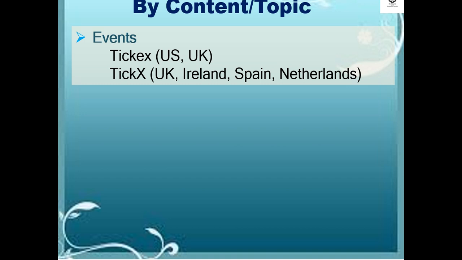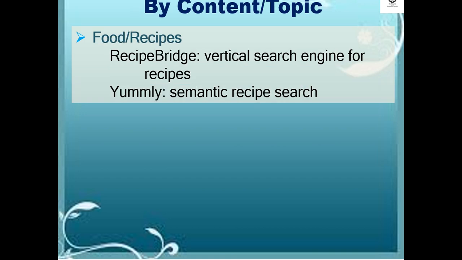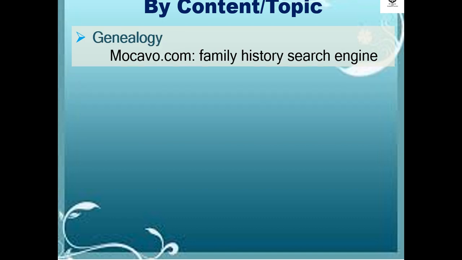In terms of events, examples are TKEX and TICX. Content by food or recipes, examples are Recipe Bridge, written as a vertical search engine for recipes, and Yummy, it is a semantic recipe search. In terms of genealogy, example is Mukavo.com, wherein it is a family history search engine.